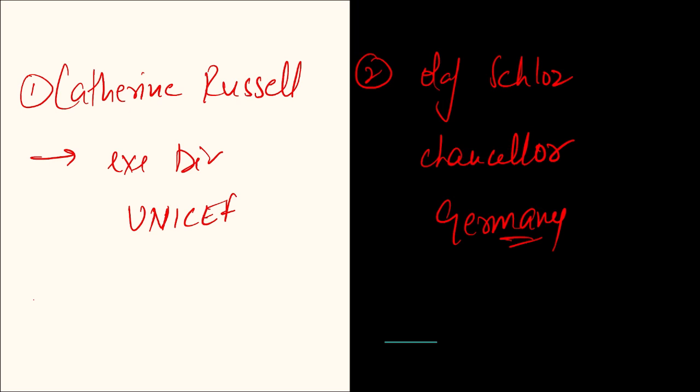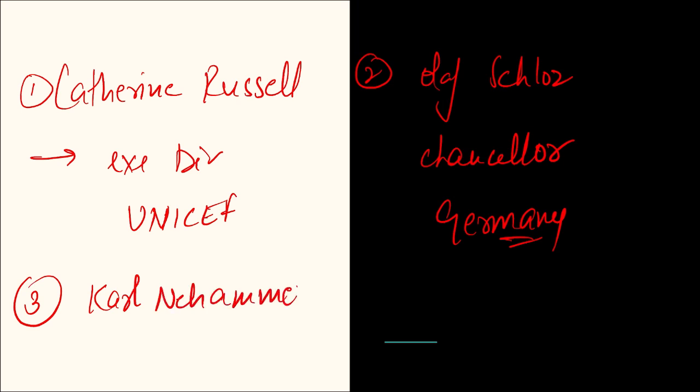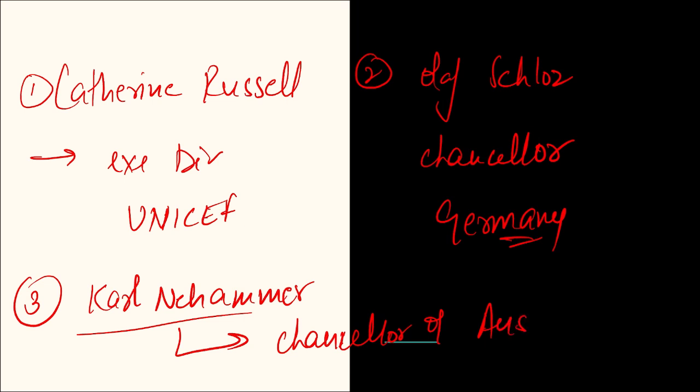Also, one more Chancellor you can remember here. He was Karl Nehammer. We have discussed Karl Nehammer multiple times. He has been appointed as the Chancellor of Austria. Chancellor of Germany, Olaf Scholz. Chancellor of Austria, Karl Nehammer. And Executive Director of UNICEF is Catherine Russell.